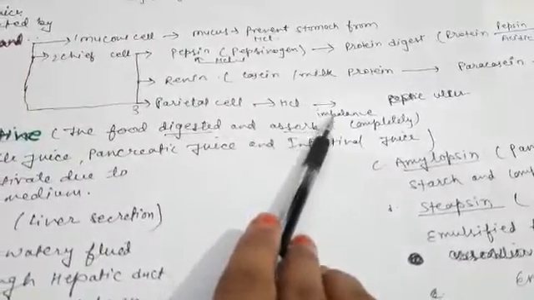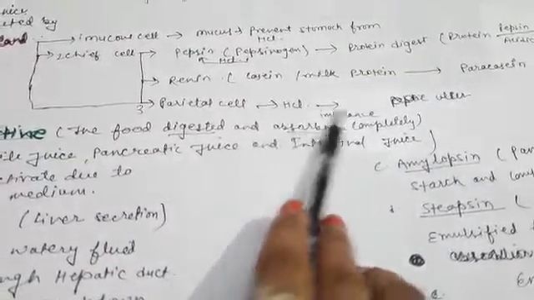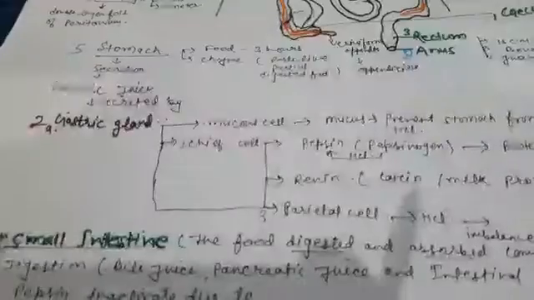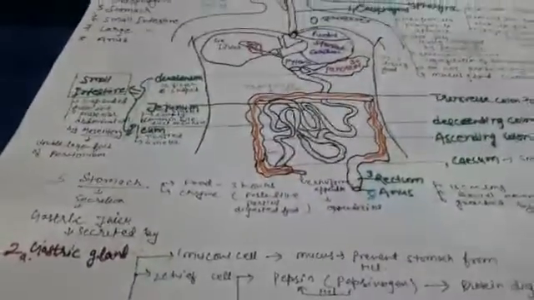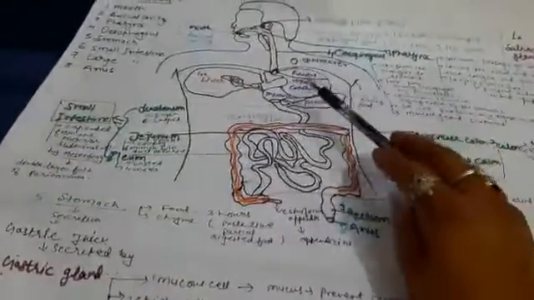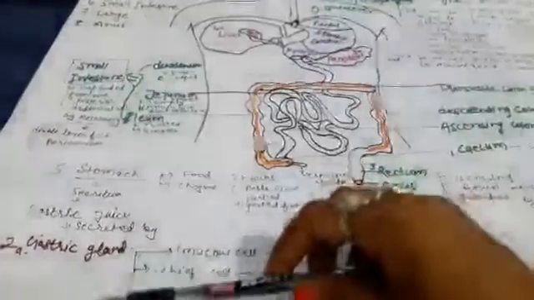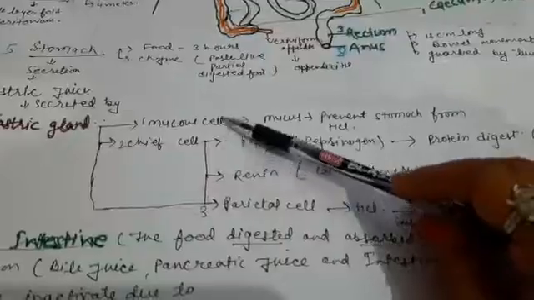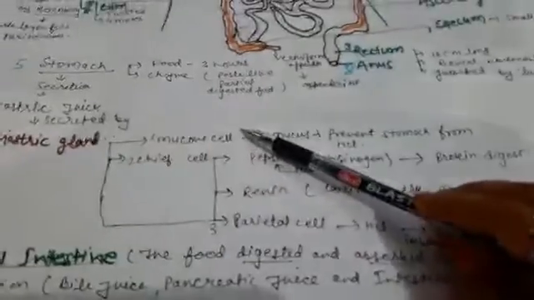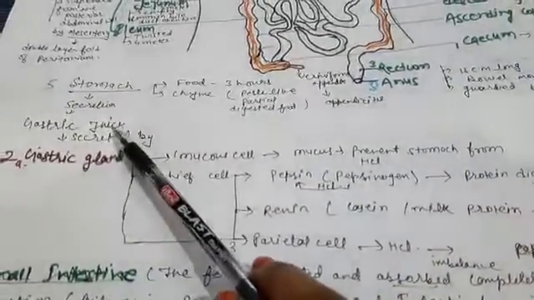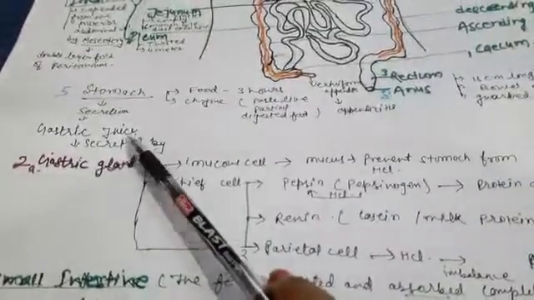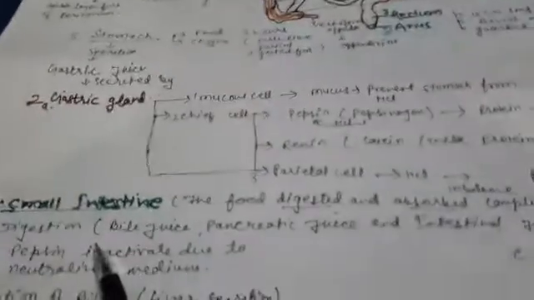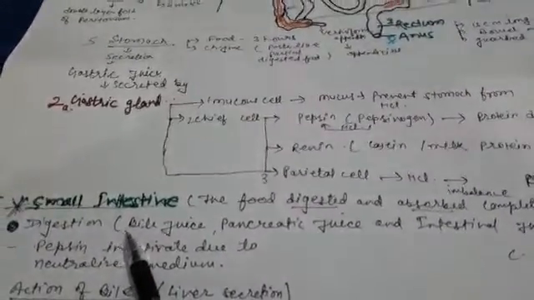If there is an imbalance in HCl, it leads to peptic ulcer. This is all about the stomach. In the stomach, there are glands which contain three types of cells, and the secretion of all three types of cells is called gastric juice, which is necessary for the digestion of protein and to maintain the acidic medium in the stomach.